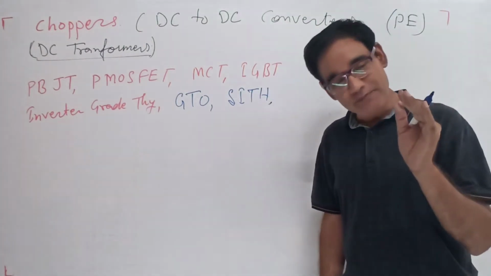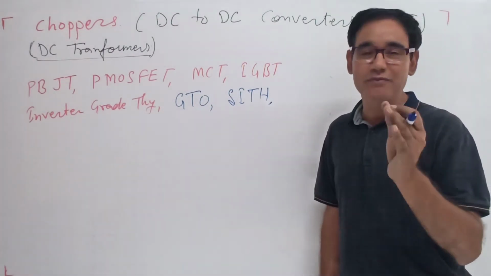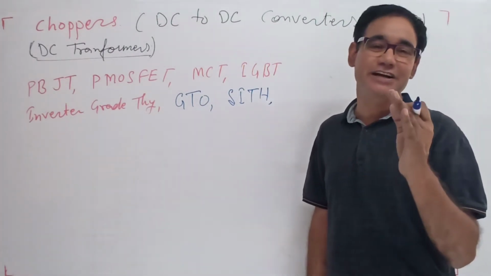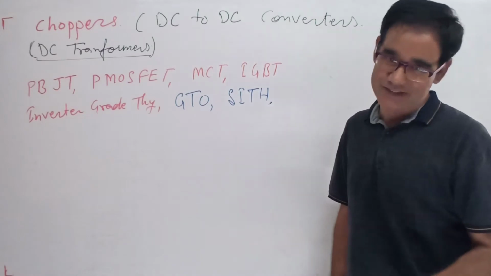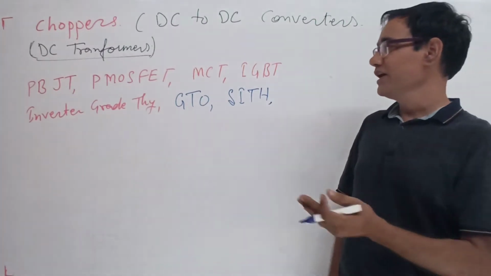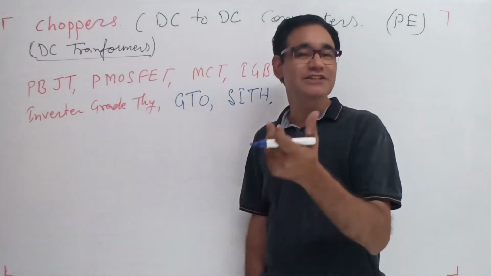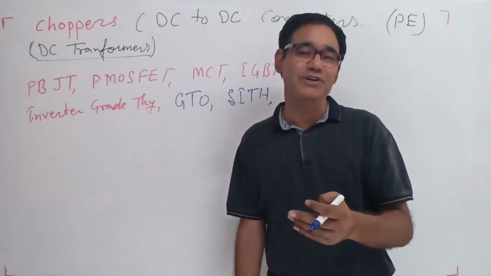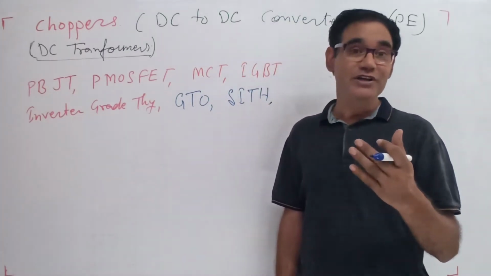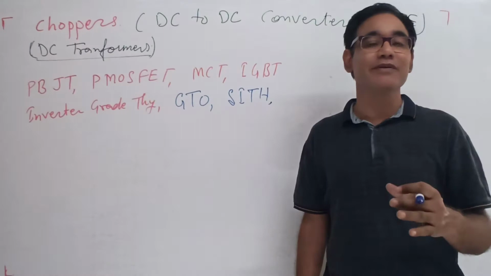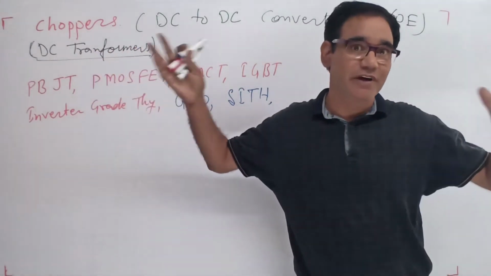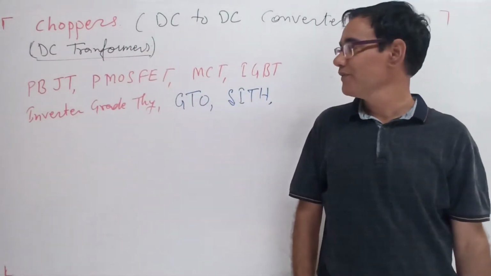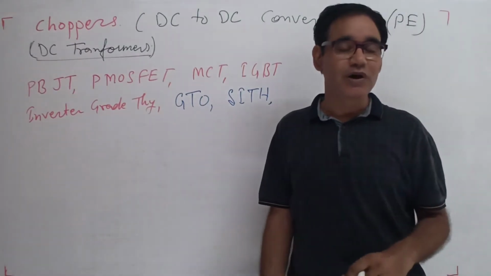because the commutation requirement or commutating circuitry requirement is very less. They are commutated with the signals only, the electronic commutation. Otherwise, the conventional thyristor requires a very bulky commutating circuit. So there is a commutation requirement.